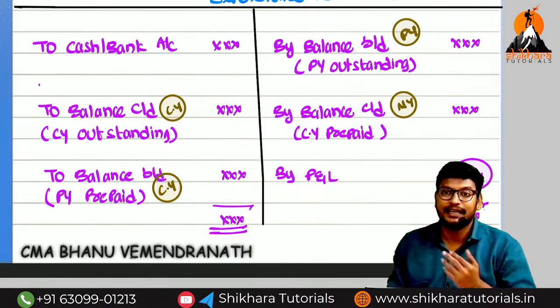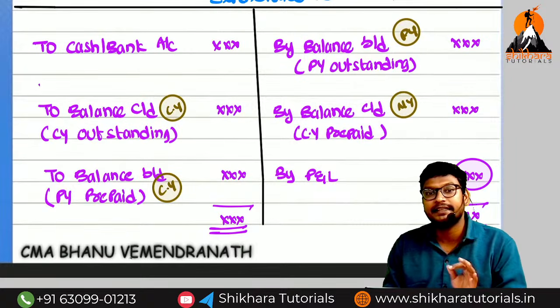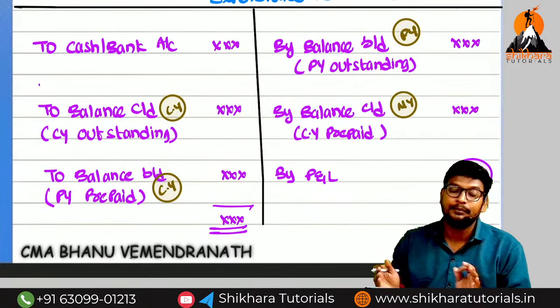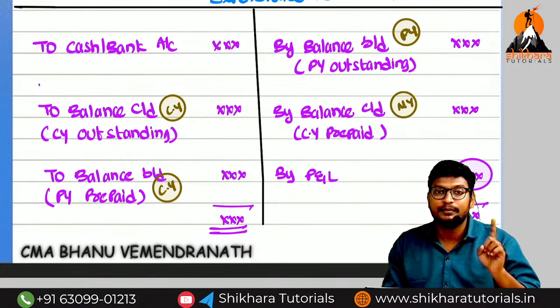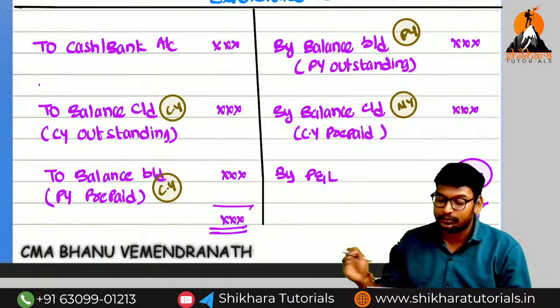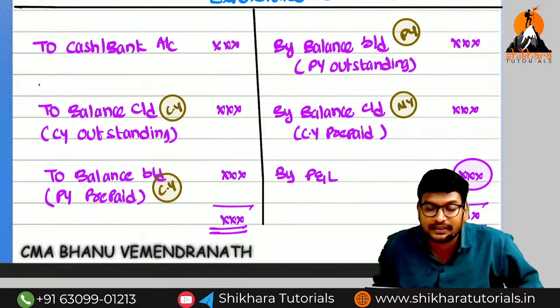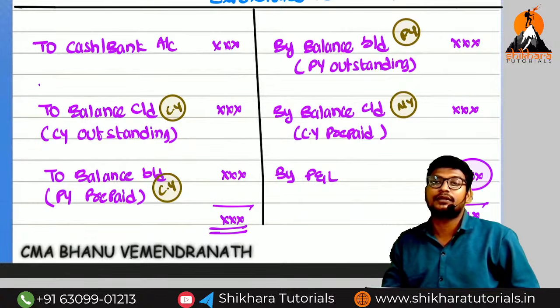So like that also you can remember, or concept wise also you can remember. Okay? Once again I am asking: if it is current year, it is debit side. If it is previous year or next year, it is credit side. The expenses paid will be through cash or bank, and the closing balance will be transferred to the P&L account.